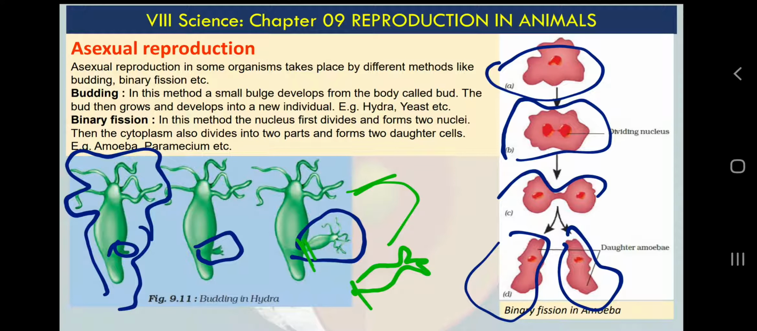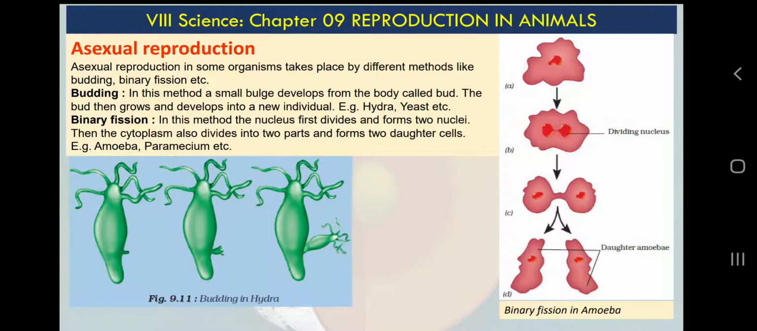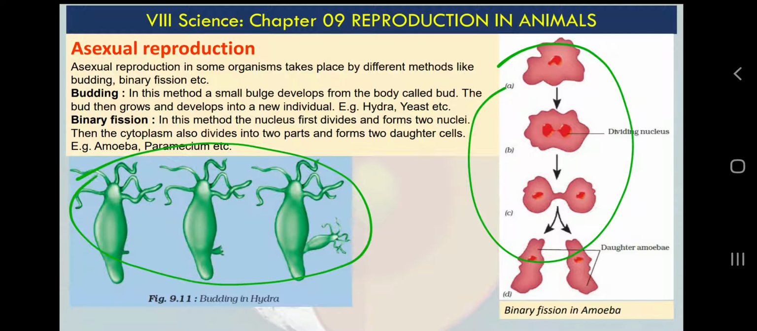This type of cell division is called budding, and this type of cell division is called binary fission. Binary means two. If you are aware of computers, in your computer classes, binary, decimal, these types of words you will hear. So binary means two. So binary fission in amoeba and budding in hydra, we need to remember the process and the example. Very simple to understand.